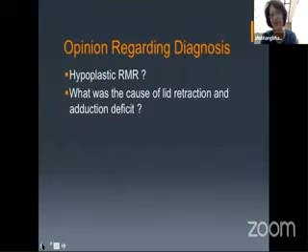So that was the case. The surgical findings were a surprise, and it remained a surprise even after the surgery. I couldn't find an explanation for the clinical findings. So I hope the panelists, the experts, would help me.